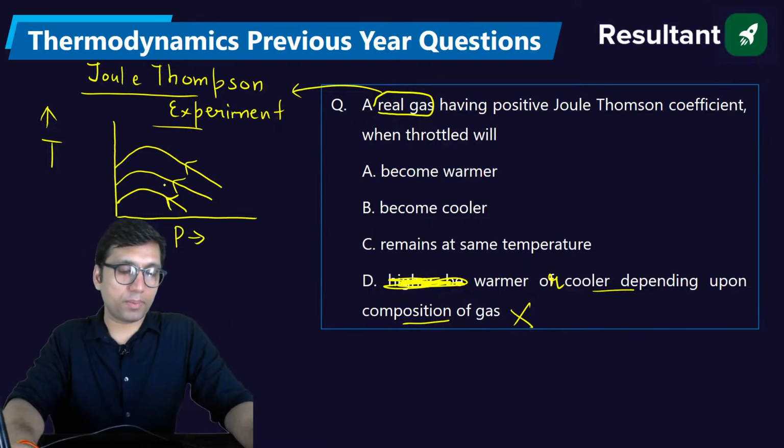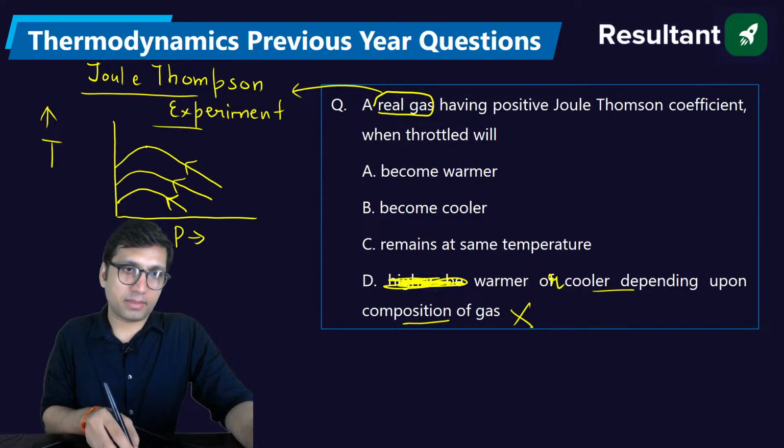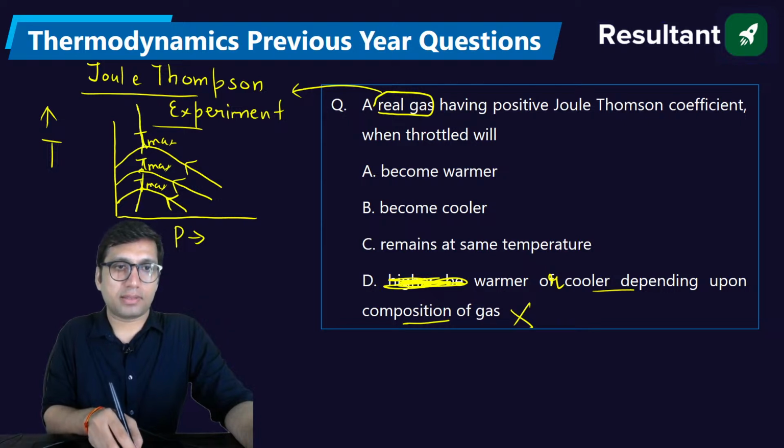Now what we observe is that this is a point of maximum temperature when you are decreasing the pressure. And if you join these maximum temperature points, you get a line. This line is nothing but a curve which is called the inversion curve.